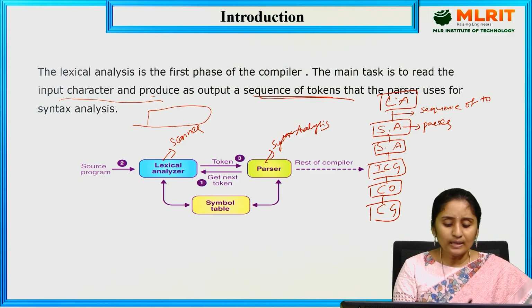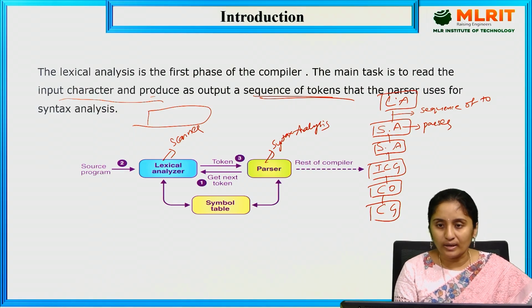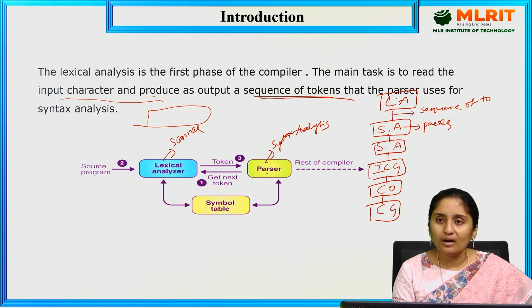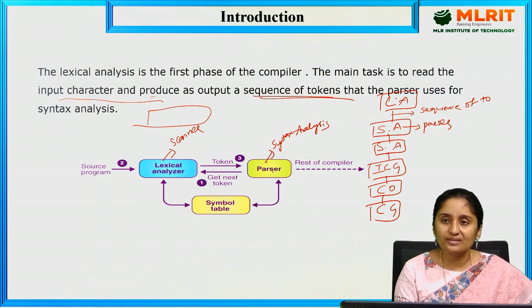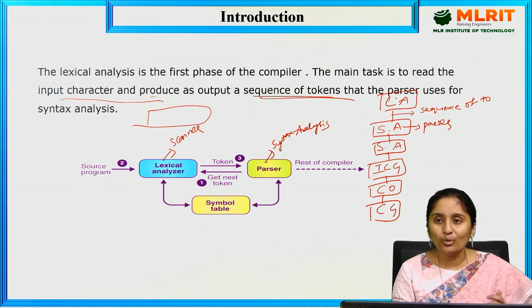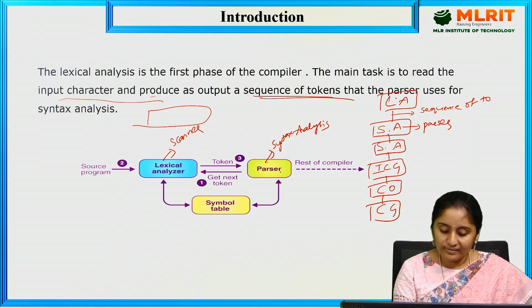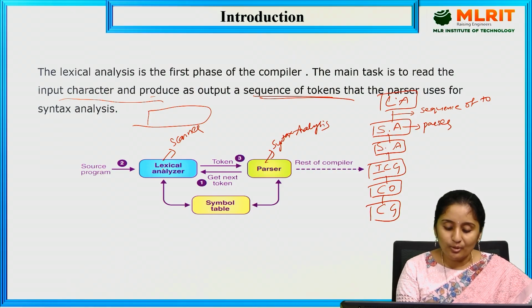The lexical analyzer reads the source code, reads the input character by character, and generates a token. The parser checks whether the tokens are valid or not, whether it is a valid identifier or not. If it is a valid identifier, then it is given to the symbol table. So this is the process that takes place here.